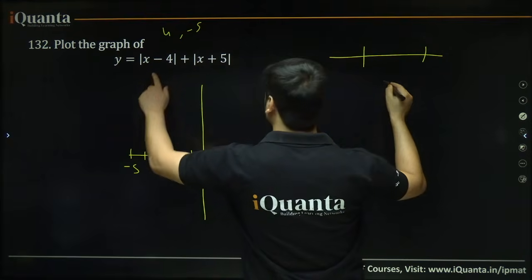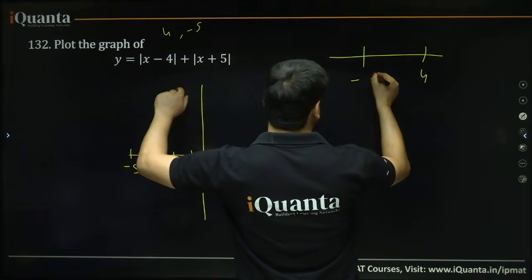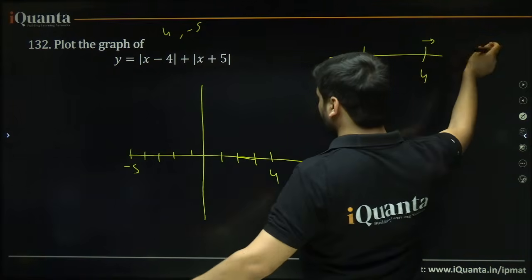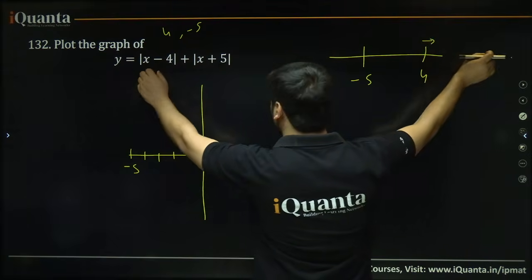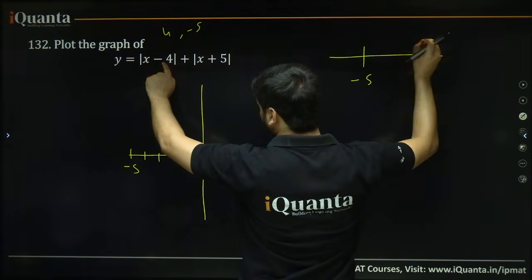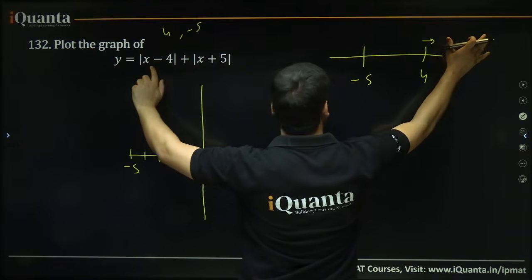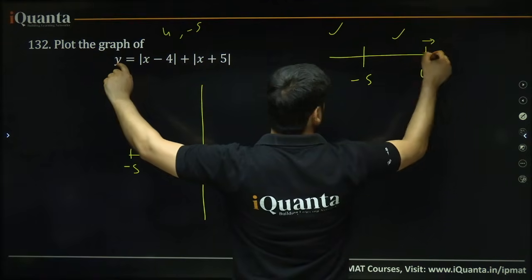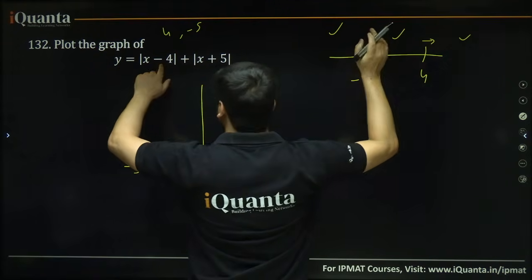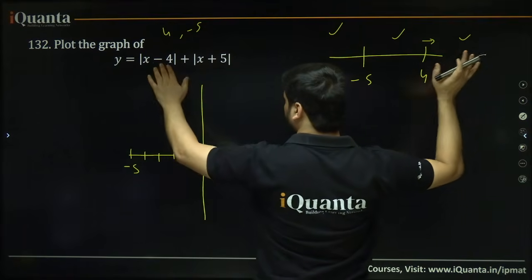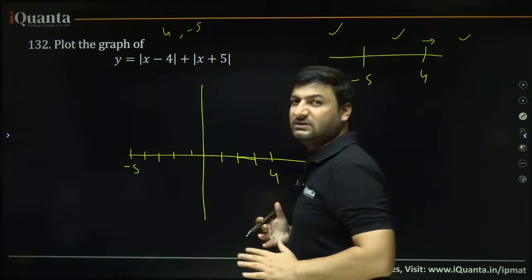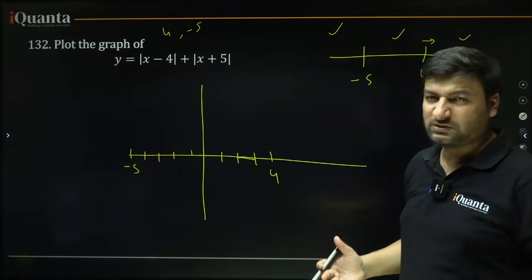So, there is 4, there is minus 5. If you look beyond 4, that means all the values that you are going to put in this modulus will be above 4. If you put any value of x above 4 here, what happens? Say 5, you take 5 from this region, okay. There are 3 regions, one region between minus 5 to 4, another region from 4 to ahead. Say you take any value 5 from here, 5 minus 4 will be positive modulus, so this is going to open with positive because inside modulus, if we have positive quantity, it opens with positive.